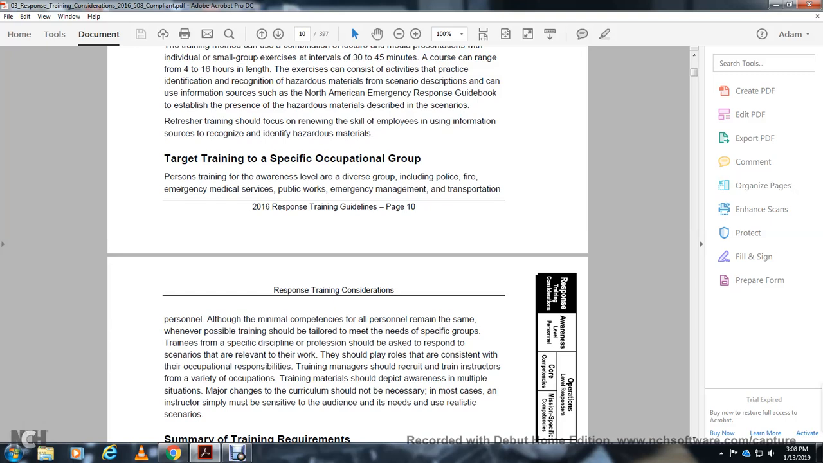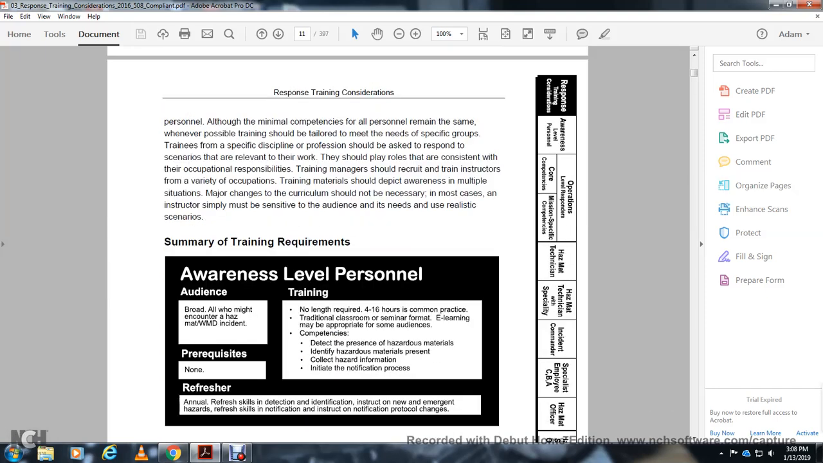Training managers should recruit training and use a variety of occupational training materials that depict the awareness of multiple situations. Major changes to the curriculum should not be necessary in most cases. The instructor must have a sense of the audience and its needs, and use realistic scenarios. Summary of the training requirements.